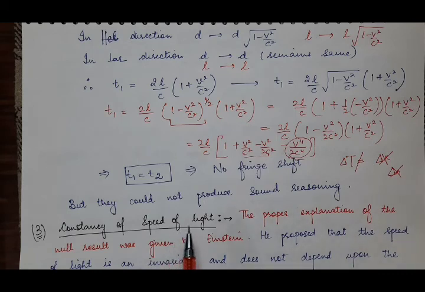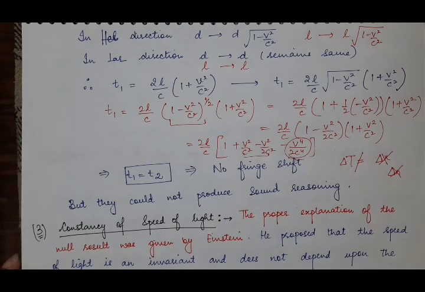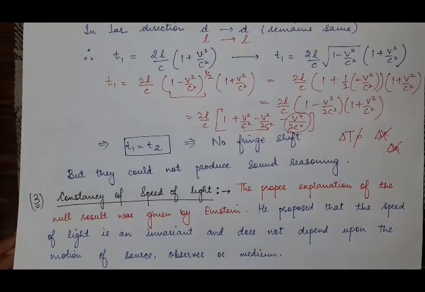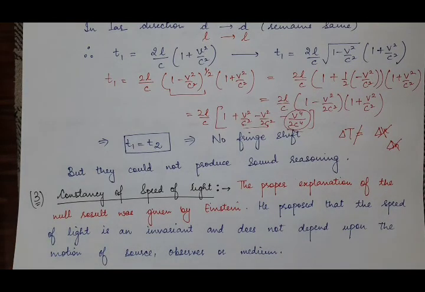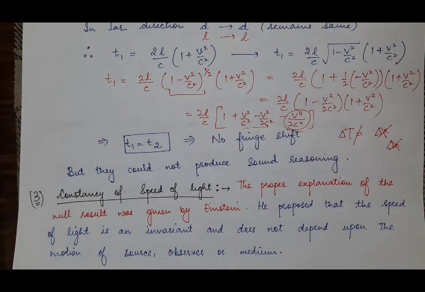these Fitzgerald and Lorentz couldn't produce any sound reasoning behind this contraction in a direction parallel to the direction of motion of Earth. And then comes the constancy of speed of light. And this constancy of speed of light, its proper explanation was given by Einstein. According to Einstein, the speed of light is an invariant quantity and it is constant,